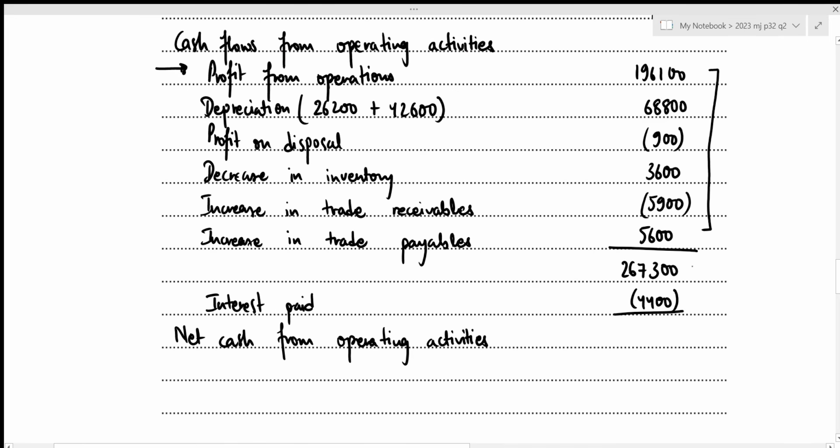That is just going to be 267,300 minus 4,400, which results in 262,900. Okay, that's all for the first section.